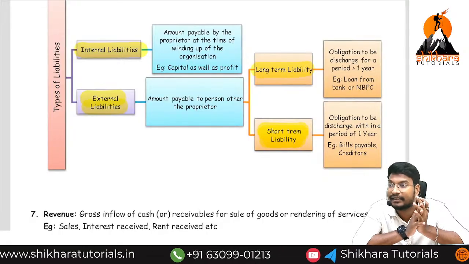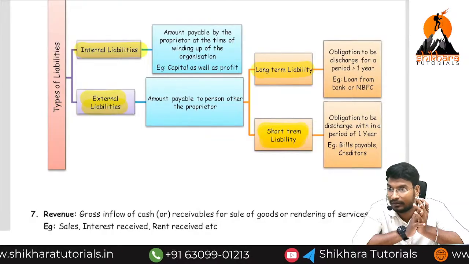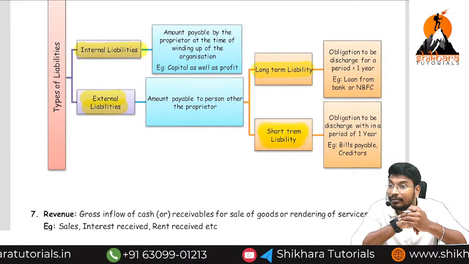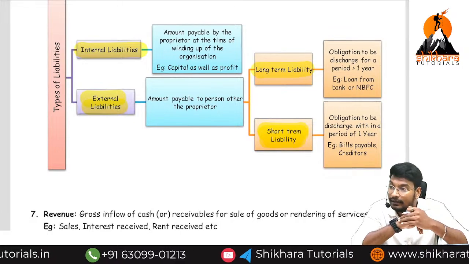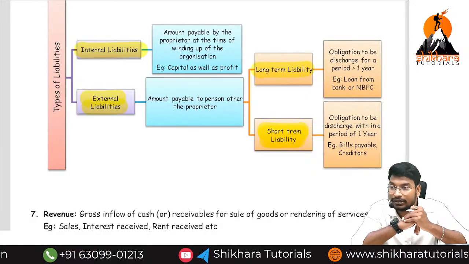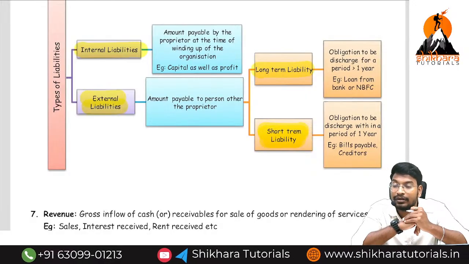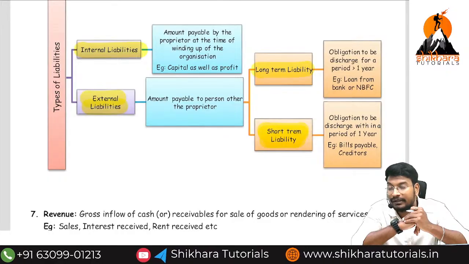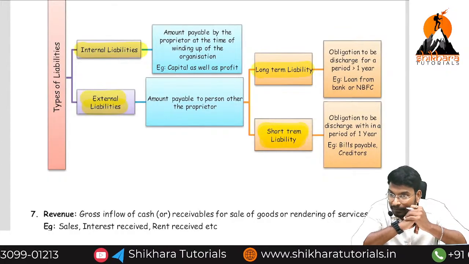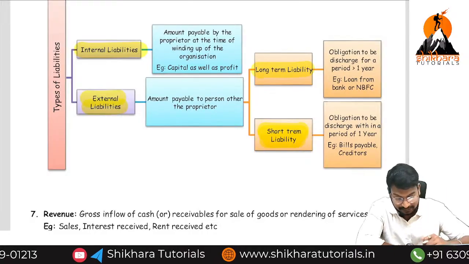The remaining ones, creditors, bills payable, outstanding liabilities, are all called external liabilities. External liabilities are classified into two types: long term and short term. Long term means more than 1 year we need to repay. Within 1 year we need to repay means short-term liabilities. These are the types of liabilities.